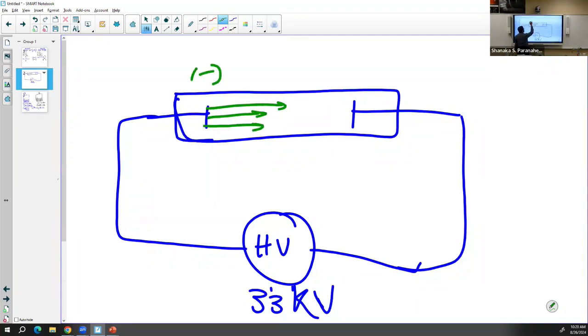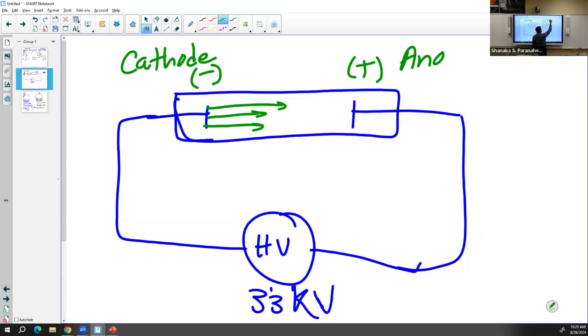This is the negative side, this is the positive side. In electronic or electrical diagrams, the negative side is called the cathode, and the positive side is called the anode. The radiation started from the negative side and goes toward the positive side of the circuit. Because of this, we name these rays cathode rays.